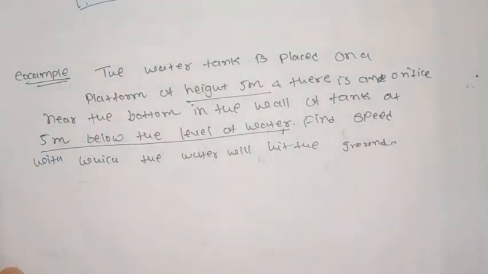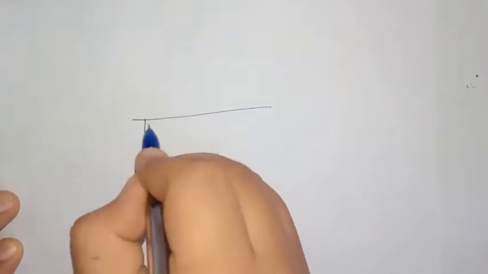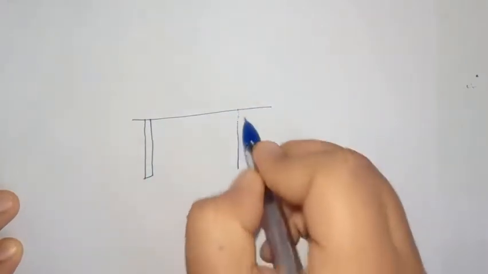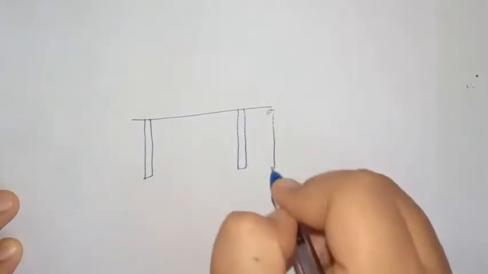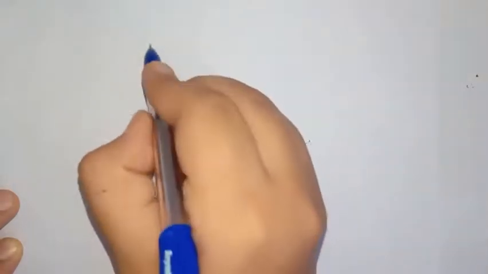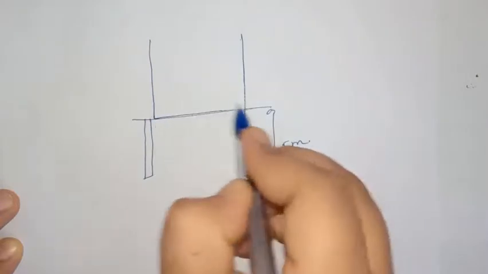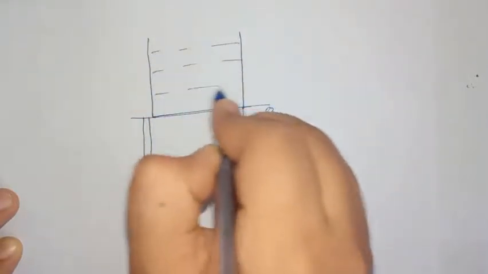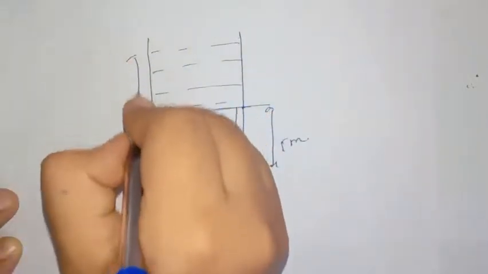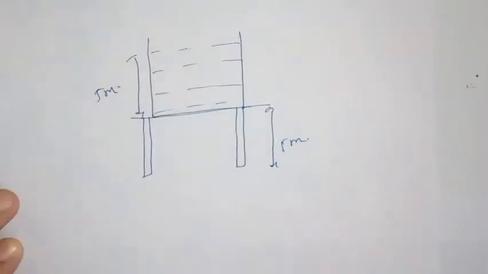First, let us draw the diagram so that we can understand the situation. The tank is placed at a height of 5 meter. So this height is 5 meter. The water level is also up to a height of 5 meter inside the tank.